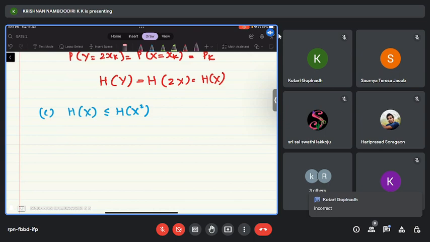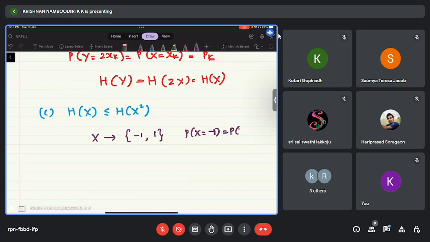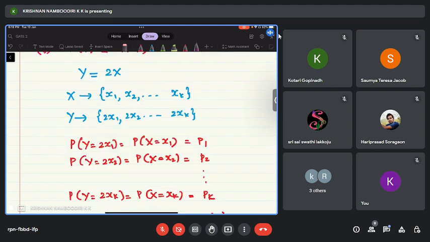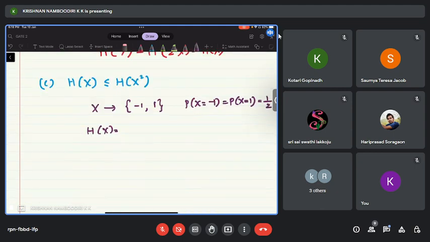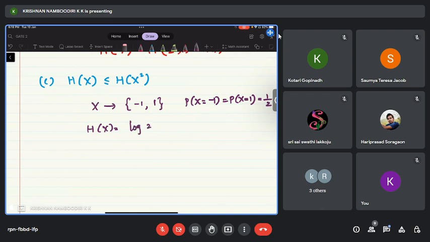Let us take an example. Say x takes values -1 and 1 with probabilities half and half each. That means probability of x equal to -1 equals probability of x equal to 1 equals half. Now what is H of x? It is uniformly distributed, right?